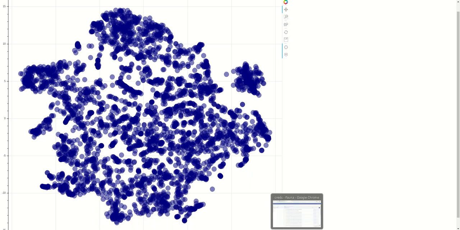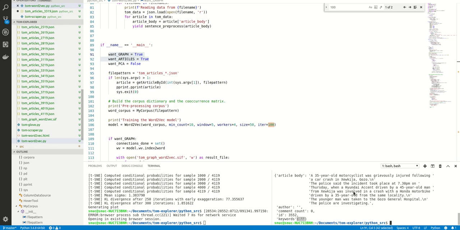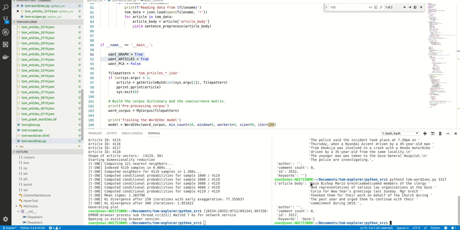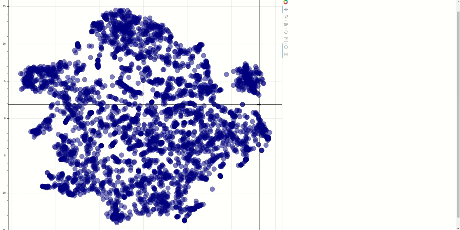3317. Let's go back to our script. 3317. Okay, and here you can see that it's a very short article, which probably explains why it's a bit different. It doesn't have a lot of substance to it, so it's a bit difficult for the AI algorithm to classify it. However, it is an anomaly. Let's see if we can find something a bit more interesting.